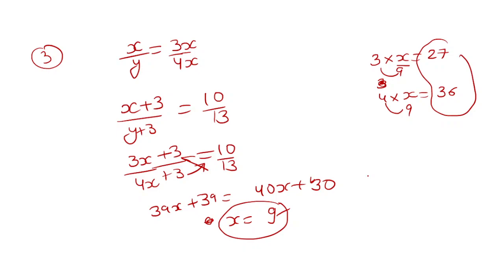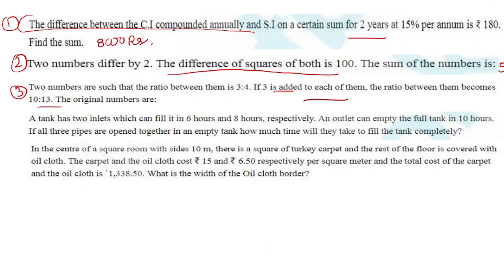Okay, I hope you liked this video also, and you are enjoying these videos, because these are the previous year's examination paper questions of the RRB Group-D examination. So let's move to the next question, question number 4. So the answers of these are 27 and 36.